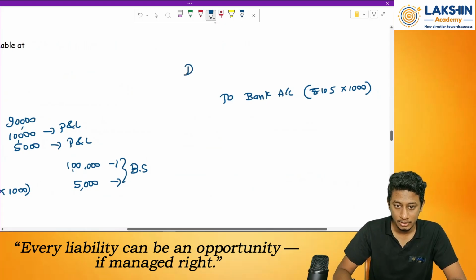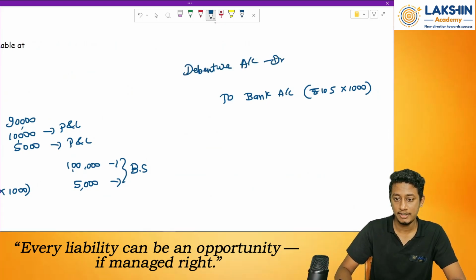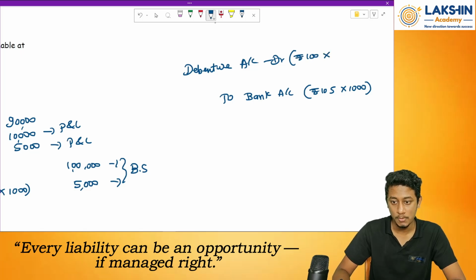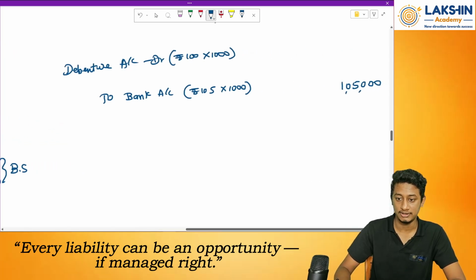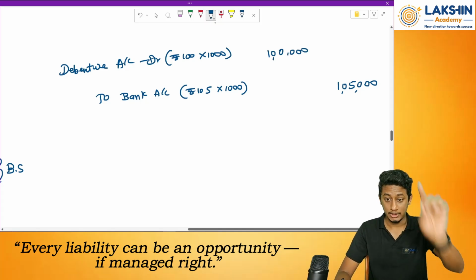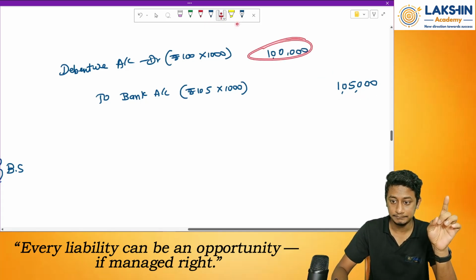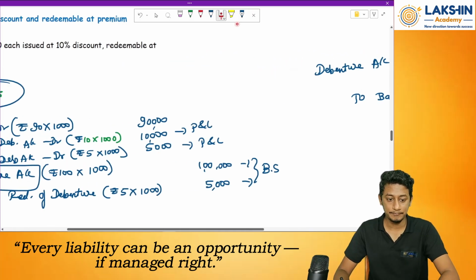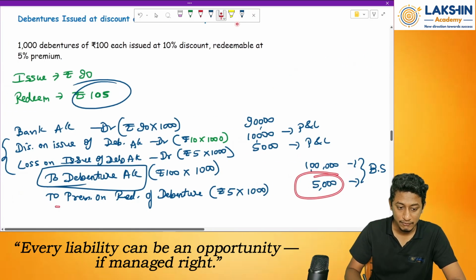So debenture account debited. How much? Rupees 100 nominal value into 1000, that is rupees 1 lakh. Now that's the difference in debit and credit. How will I patch this up? Remember this liability account which was created.